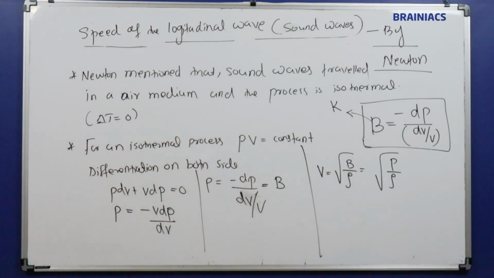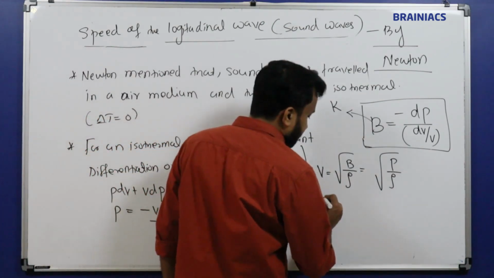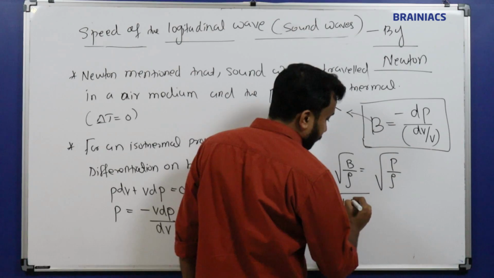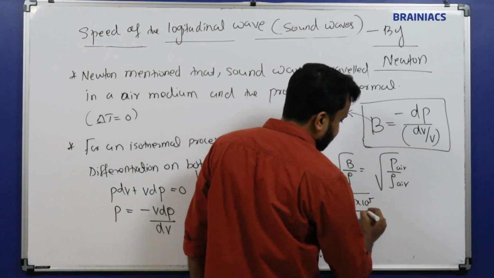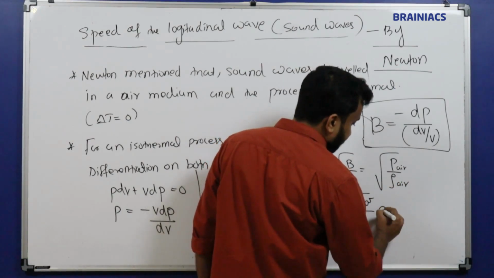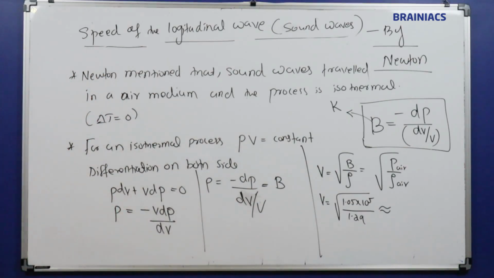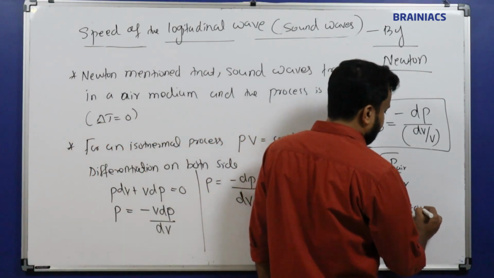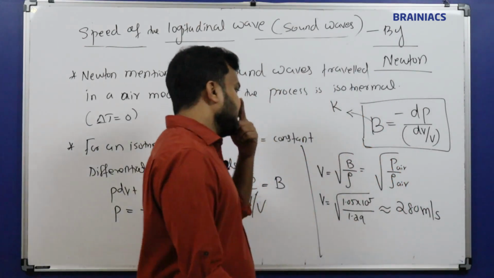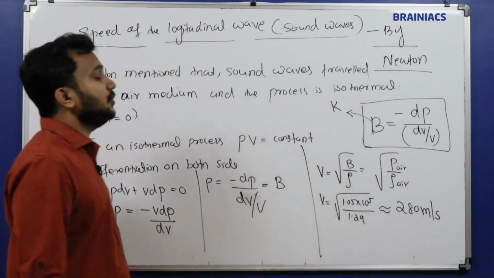Where is the experiment happening? This experiment is happening in an air medium. I know the pressure of the air medium. What is the pressure of the air medium? The standard value is 1.05 into 10 power 5. And the density of air is 1.29. If you simplify this, what value will we get? 10 raised to 5, it will be a little bit less. The value is approximately 280 meter per second. This is the pressure of air and this is the density of air.